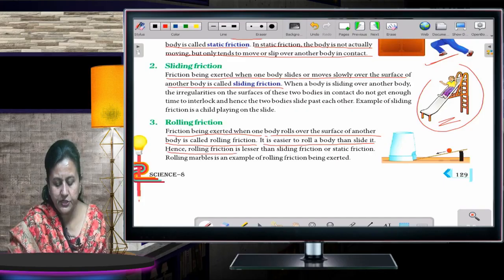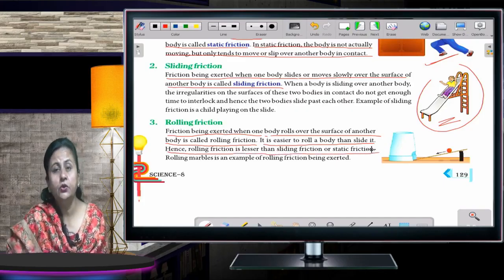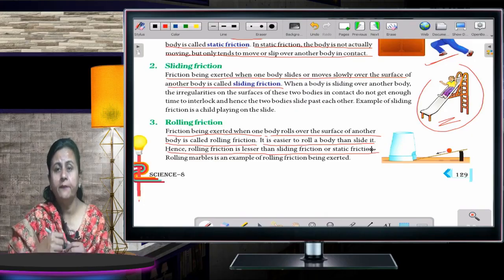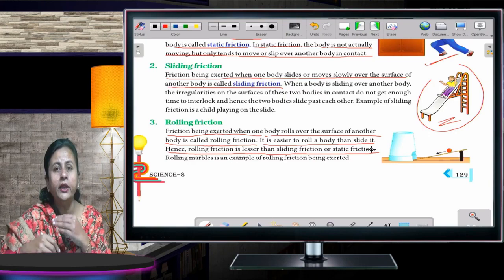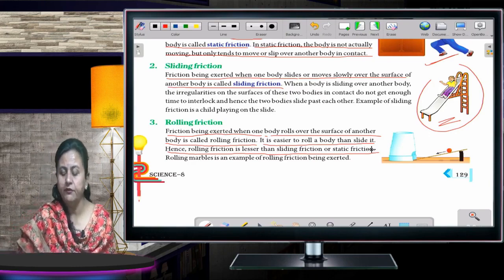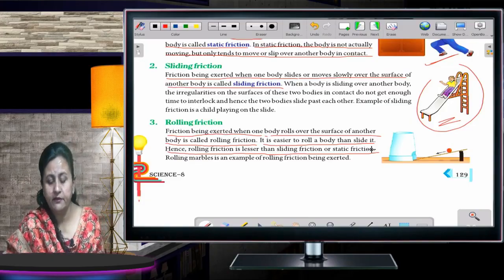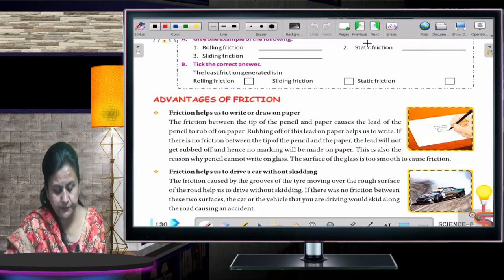Hence, rolling friction is lesser than sliding friction or static friction. If you want to move things from one place to another, you start rolling them. That would be more convenient for you. Why? Because here the friction produced is less. Now, moving to the next page.